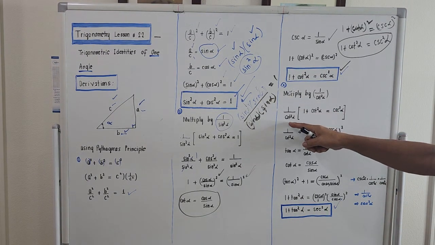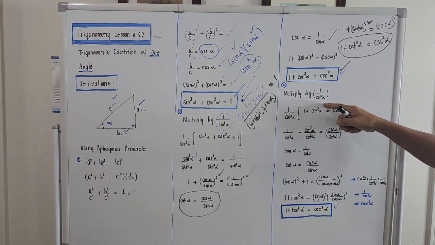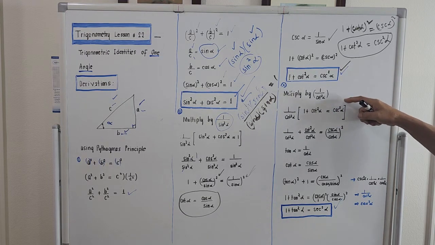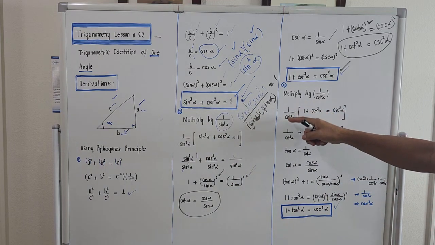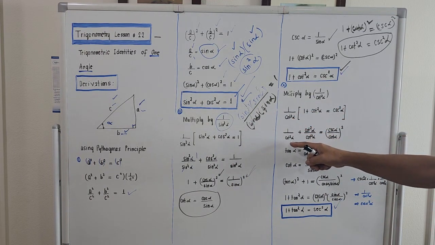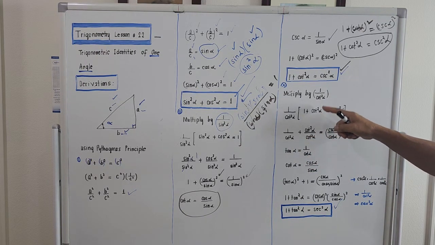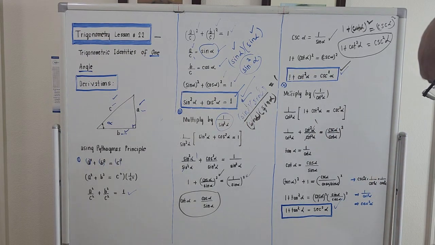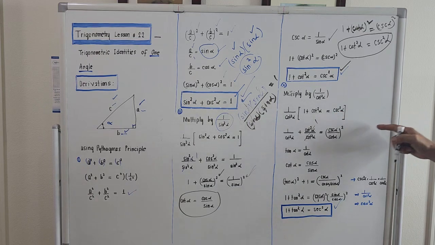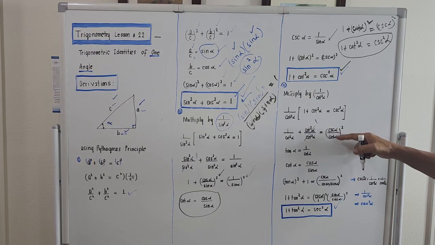So 1 over cotangent square of alpha, open bracket, this is 1 plus cotangent square of alpha equal to cosecant square of alpha, close bracket. Okay, distributing, 1 over cotangent square times 1 is 1 over cotangent square, plus cotangent square of alpha over cotangent square of alpha. This will be 1. And the right hand side will be cosecant square over cotangent square, or it will be cosecant over cotangent quantity square.